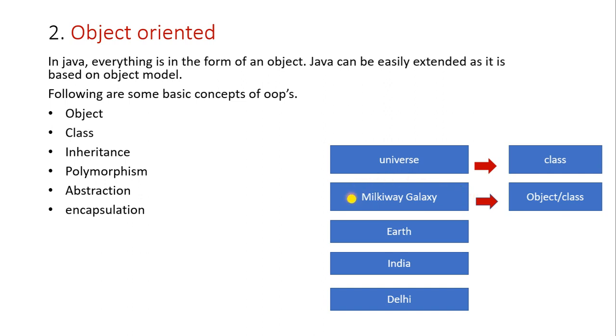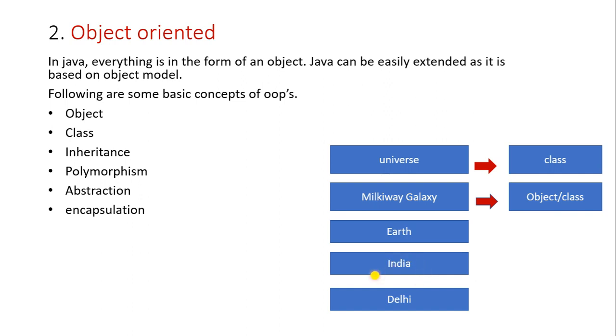Now consider the Milky Way galaxy as a big entity, and it becomes a class. In the Milky Way galaxy, many planets are there. We will take one planet called Earth, and that is the object, which represents the Milky Way galaxy. Now think of Earth as a big entity. On Earth many countries are there. So India is the object and Earth is the class. India represents the Earth.